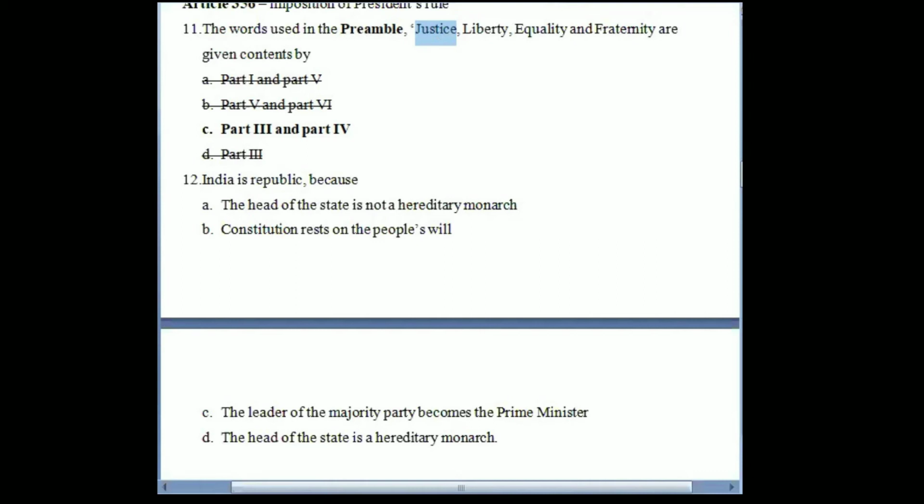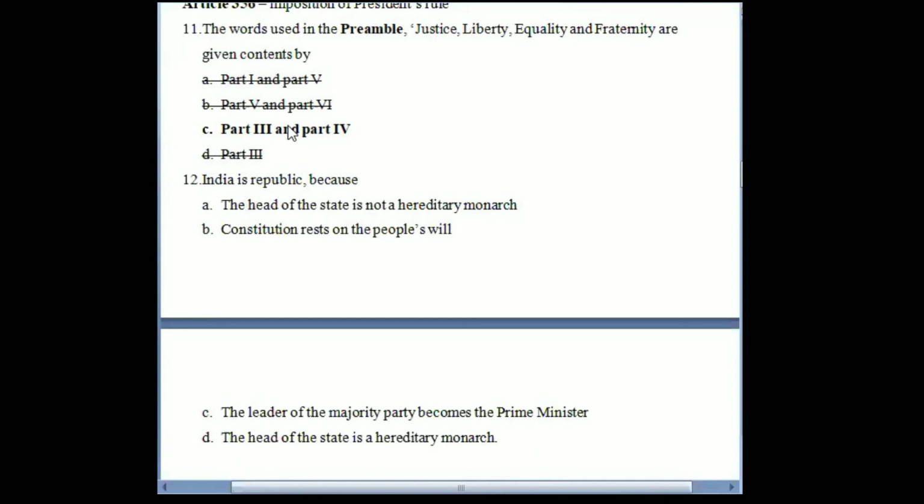Next is regarding liberty. So if you look at part 3 of the Constitution of India, take for example Article 19. It talks about various types of freedoms, right? Freedom of speech and expression, assembly, to form association, movements, residence, profession, all of those freedoms are given to people under Article 19 clause 1 of the Constitution. Then again, Article 20 also provides for some freedoms.